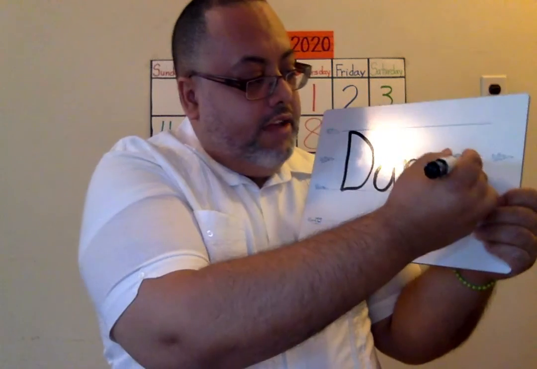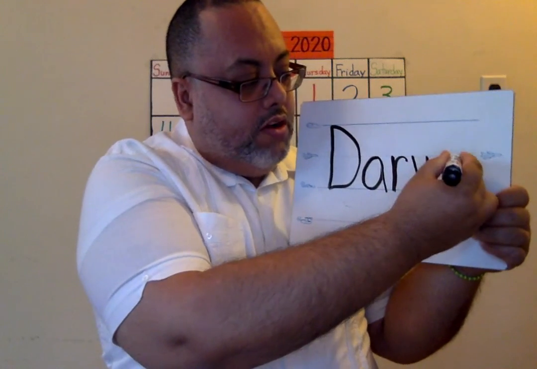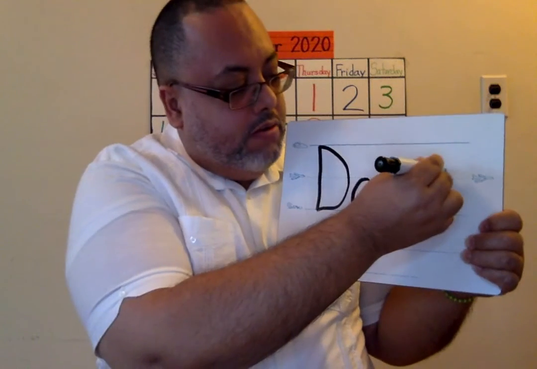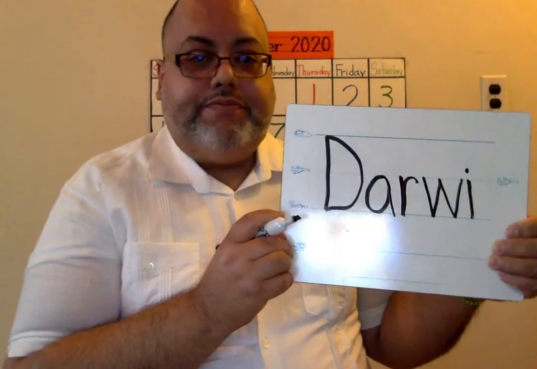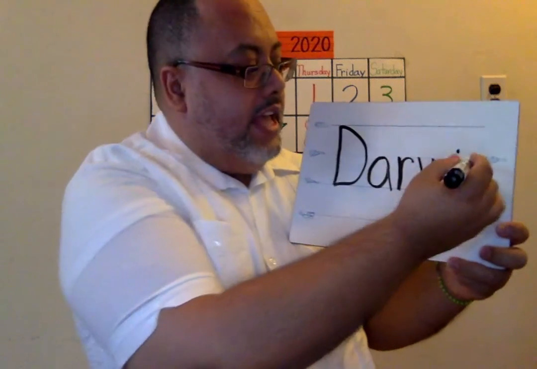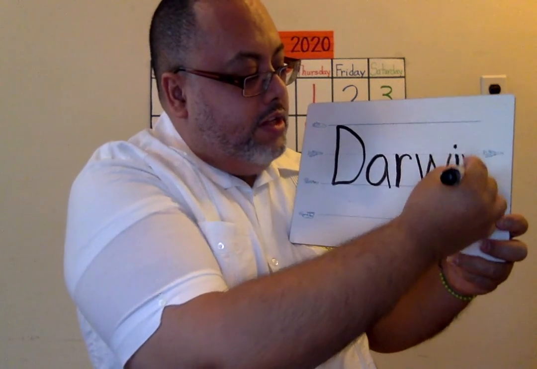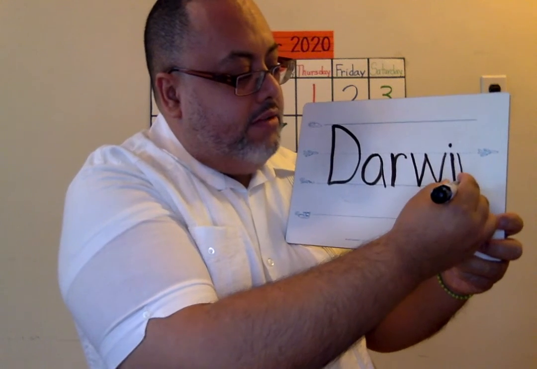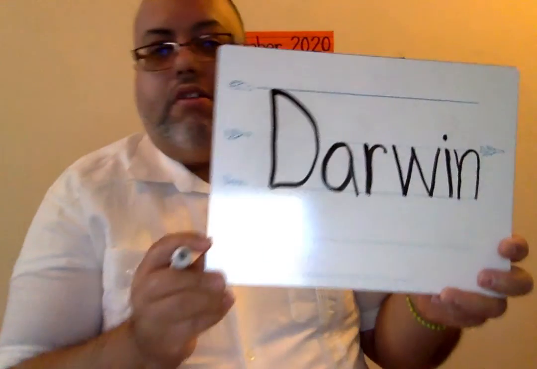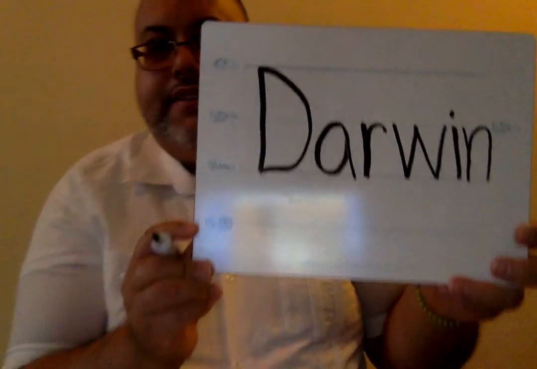The letter I for Darwin starts on the plane line, comes down to the grass, and then a sprinkle goes right up here. And the last letter in Darwin's name is N. So the N starts on the plane line, comes down to the grass, goes up in a hump, and comes down to the grass. And that is Darwin's name.